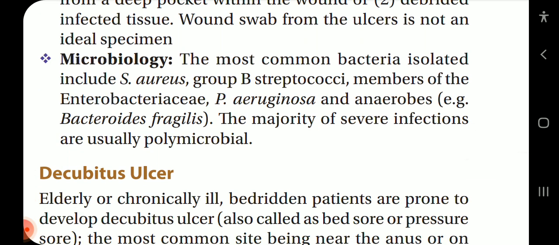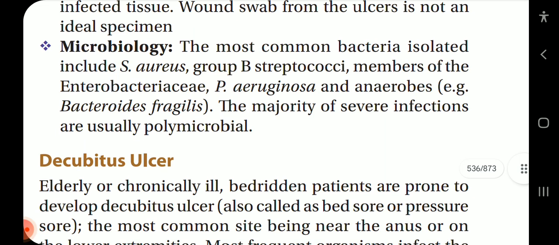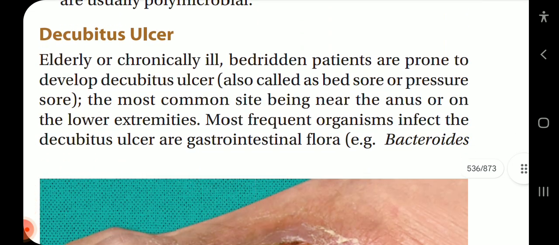Microbiology. The most common bacteria isolated include Staph aureus, group B Streptococci, members of the Enterobacteriaceae, Pseudomonas aeruginosa, and anaerobes, for example Bacteroides fragilis. The majority of severe infections are usually polymicrobial.